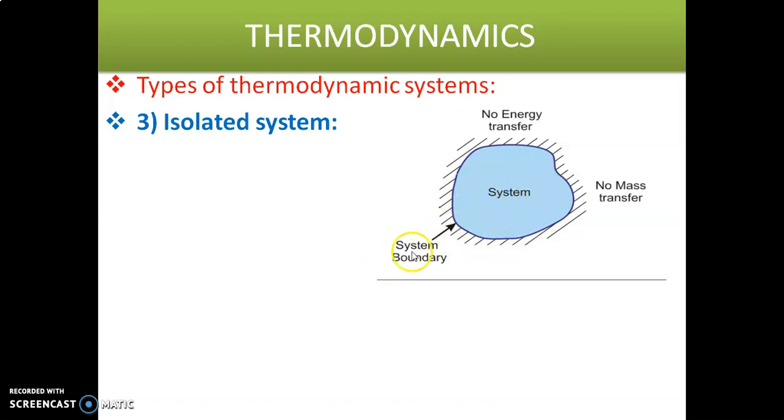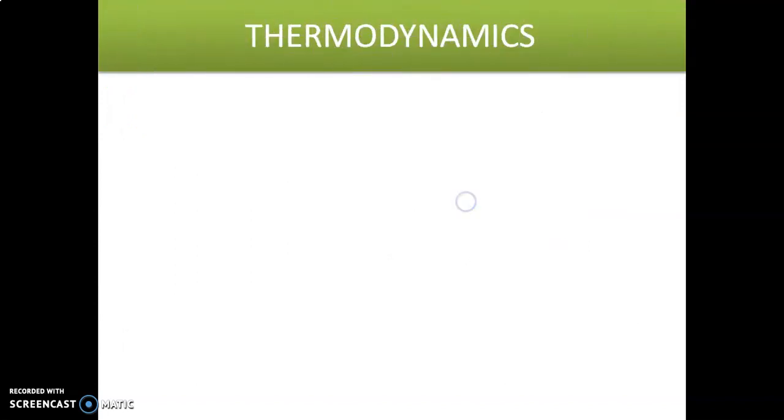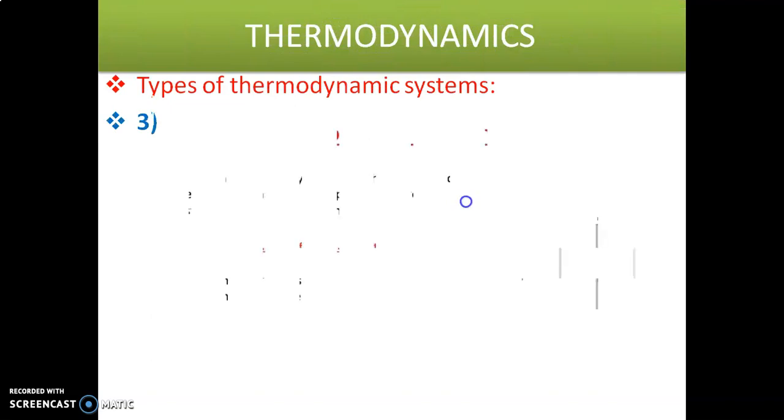In the system, mass is not entering and energy is not entering, and mass is not leaving and energy is also not leaving from the system. So this type of system is called an isolated system. Examples of an isolated system: thermoflask and universe.